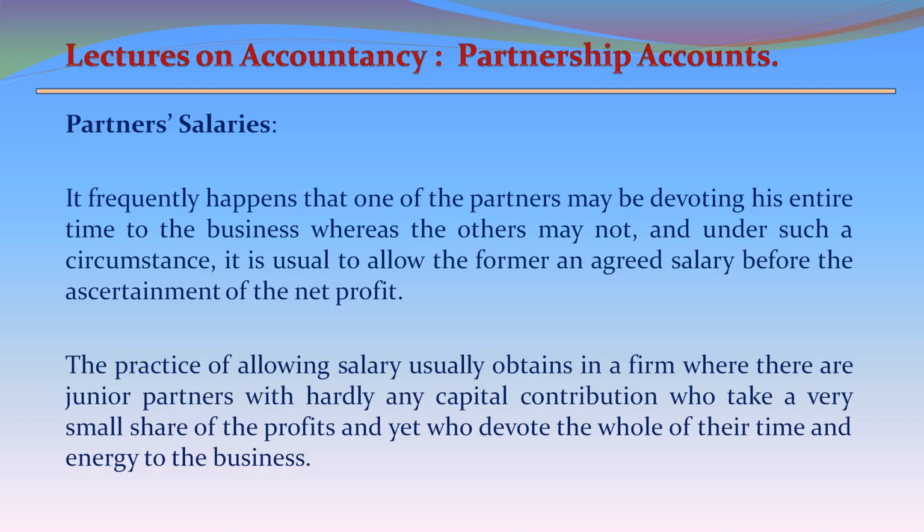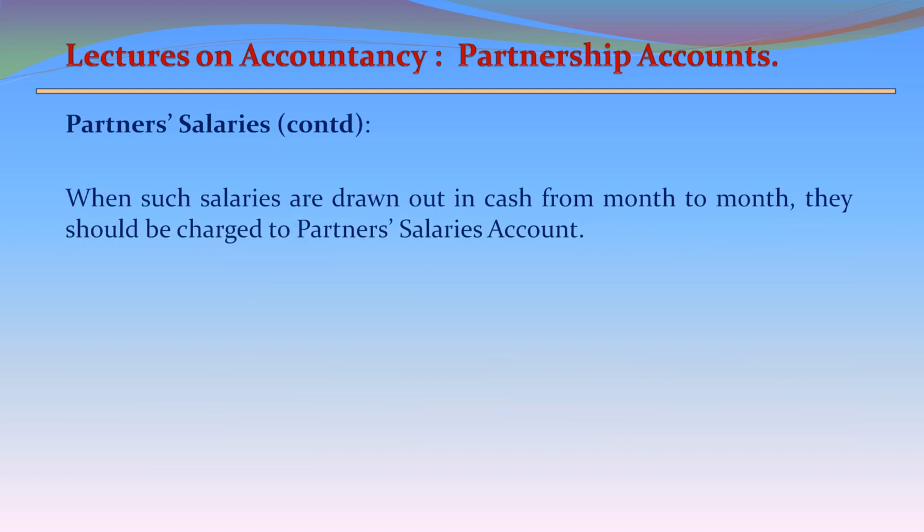The practice of allowing salary usually obtains in a firm where there are junior partners with hardly any capital contribution who take a very small share of the profits and yet who devote the whole of their time and energy to the business. When such salaries are drawn out in cash from month to month, they should be charged to partners' salaries account.